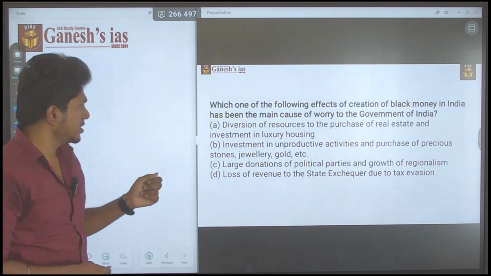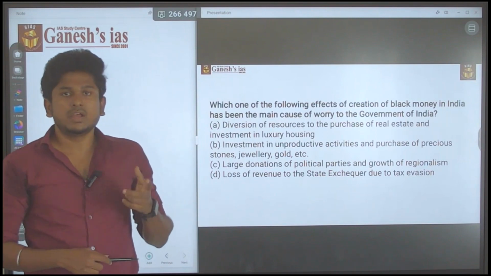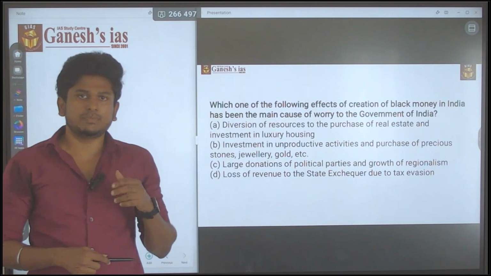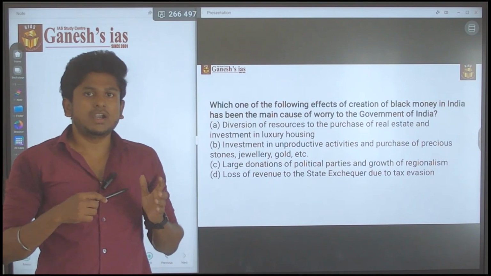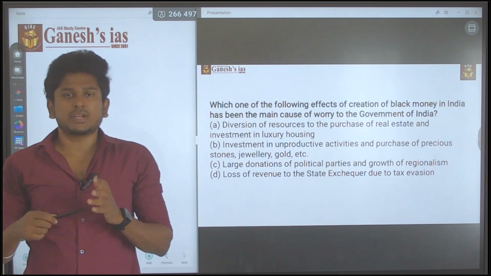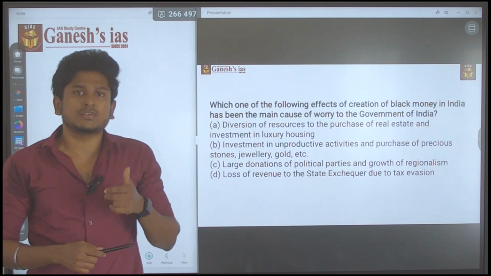Next, large donations to political parties and the growth of regionalism. Obviously, the growth of regionalism is a major worry for the government of India, and undisclosed income going to a political party is also a major worry. But the concern is the main cause of worry.